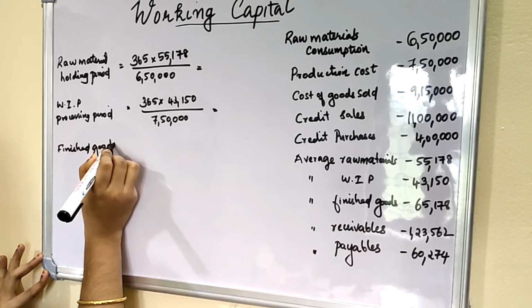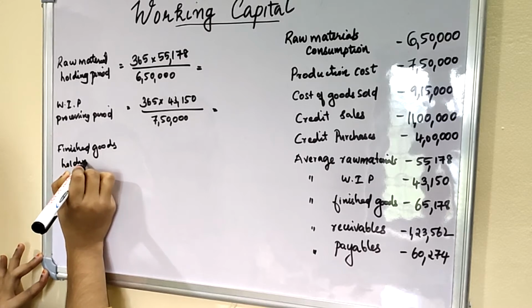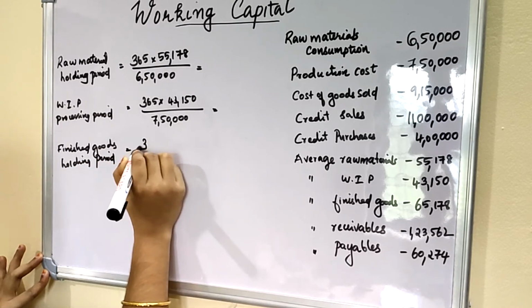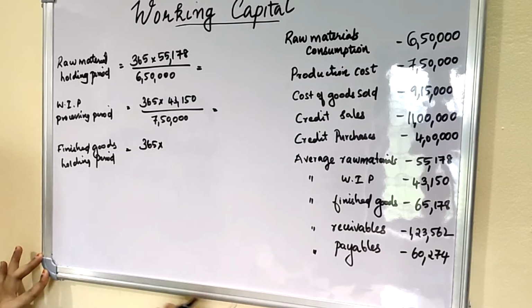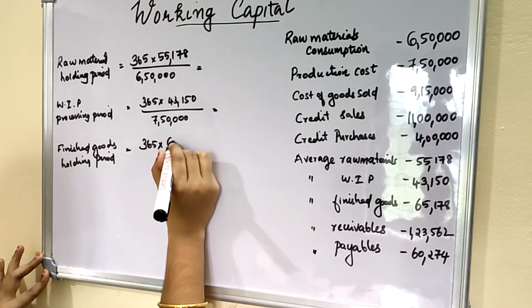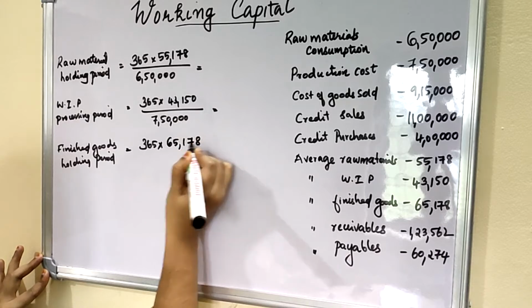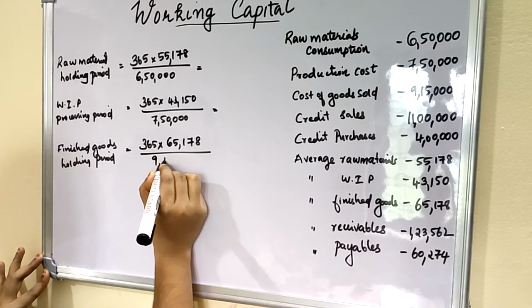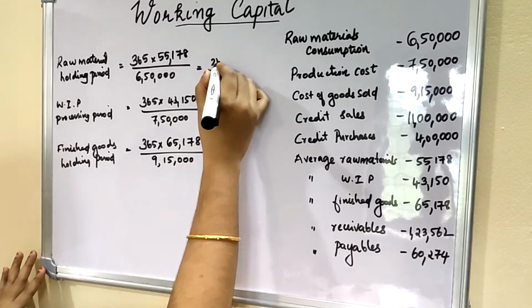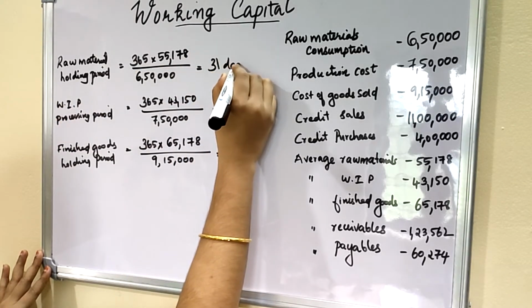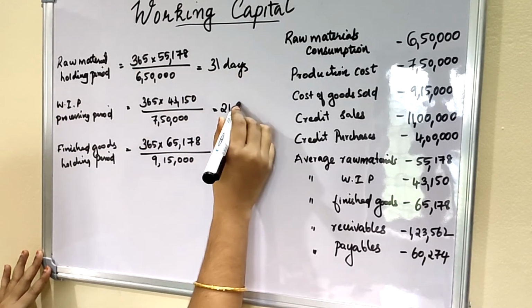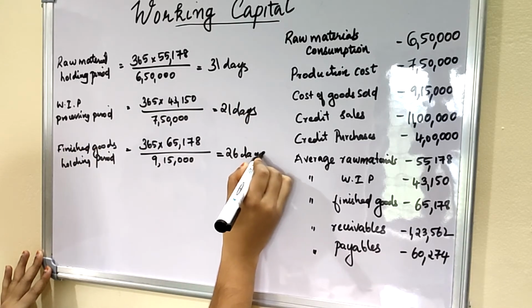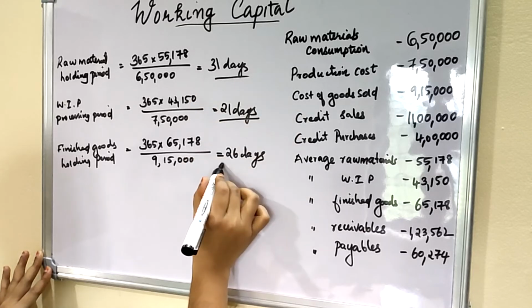So finished goods holding period is equal to 365 into average finished goods 65,178 divided by cost of goods sold 9,15,000. So raw material holding period is 31 days, work in progress processing period is 21 days, and finished goods holding period is 26 days.